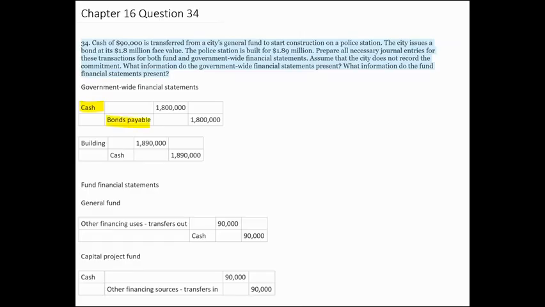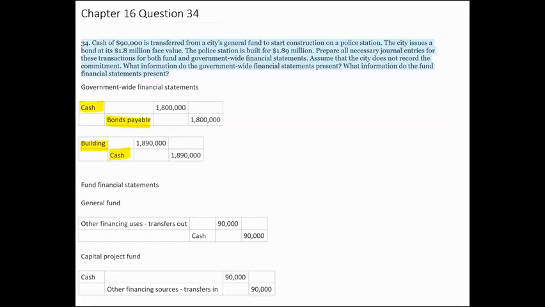The second journal entry would be the building. They have the police station built, and for that transaction, it's going to be debit building, which is an asset, a capital asset for the city, and credit cash. The amount is 1.89 million. That's the journal entry for government-wide financial statement. We follow accrual accounting, and the journal entry is the same as what we would do for a company.